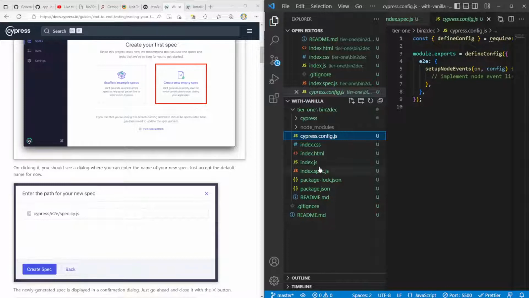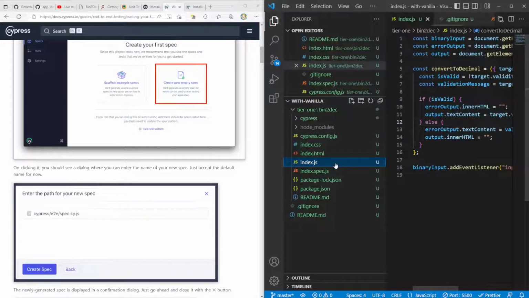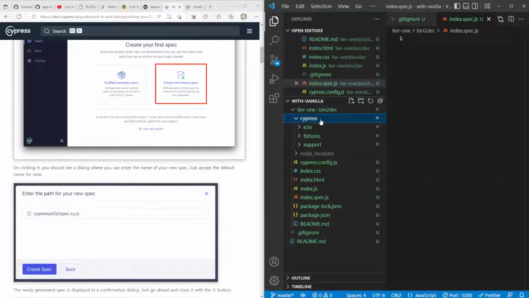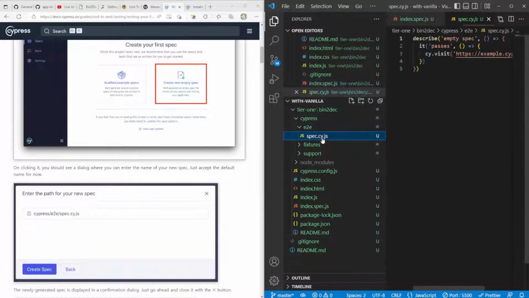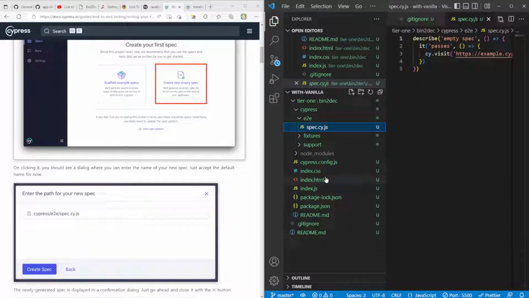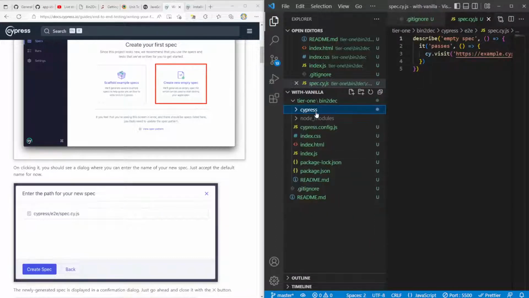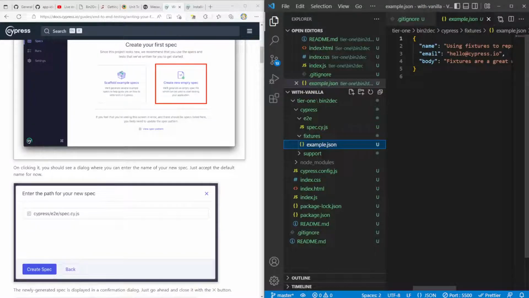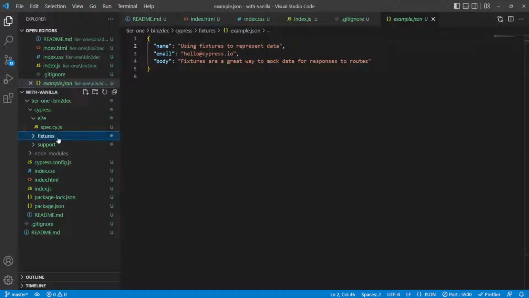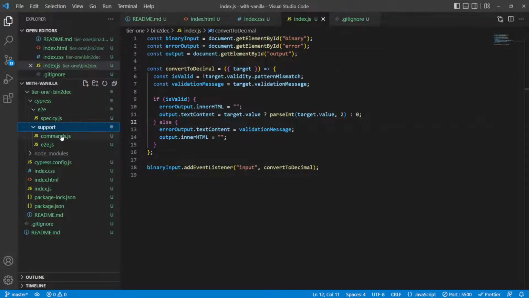Cool. So I'll go ahead and keep these files, whatever it added. We have index.js, index spec, E2E. Okay, so I can remove my index spec file, I don't need that anymore. Okay, Cypress config, and we have Cypress. We have some fixtures. Fixtures are a great way to mock data for responses to routes. I don't think we need this right now, so I will remove fixtures.